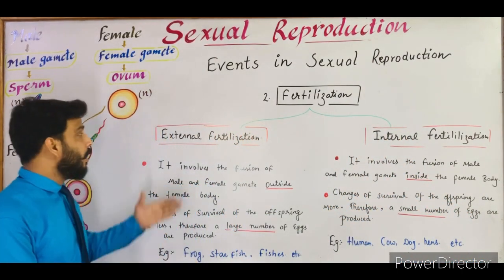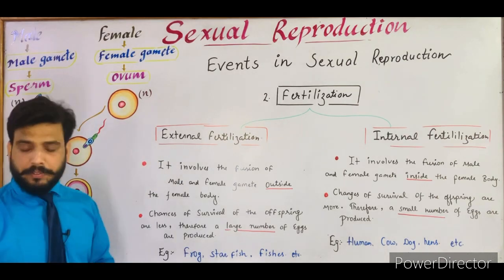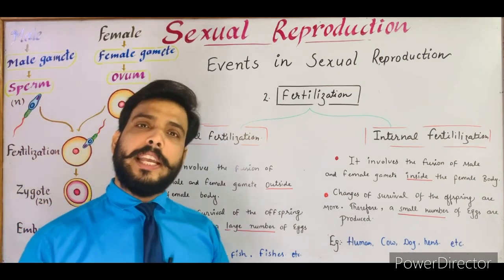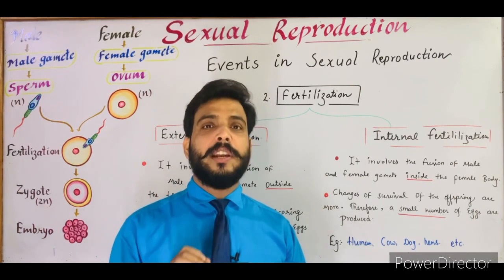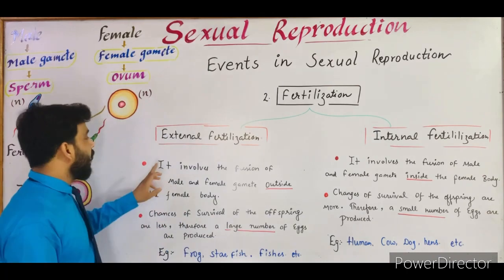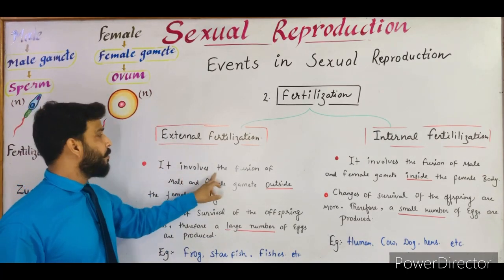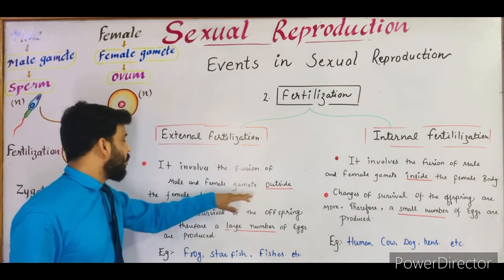Now first of all, external fertilization. What is external fertilization? When the fertilization takes place outside of the body of the female, it is termed external fertilization, as I described before. Now the definition: it involves the fusion of male and female gametes outside of the female body.